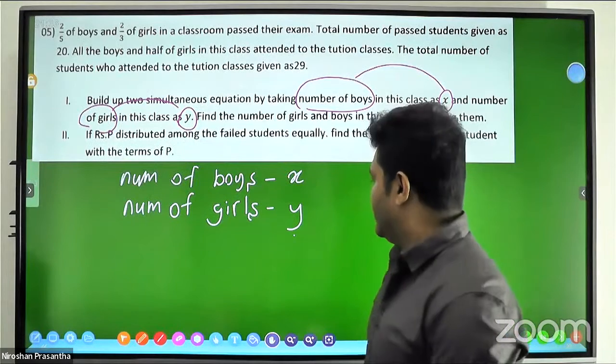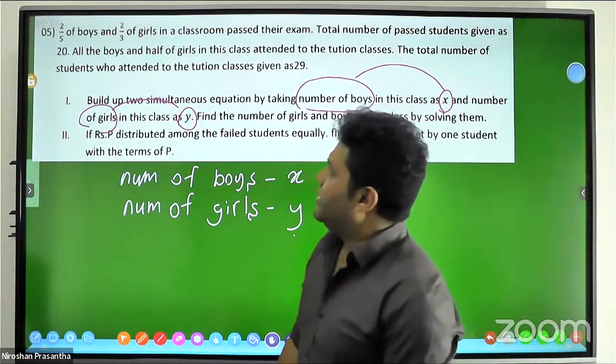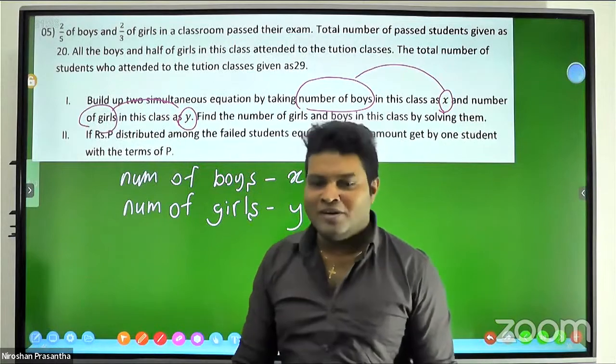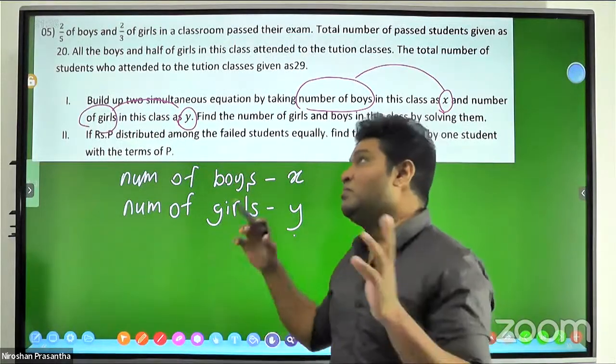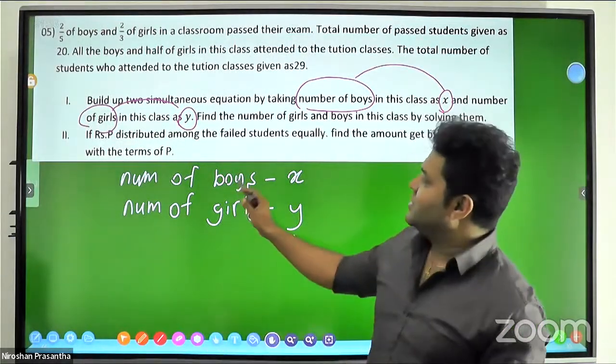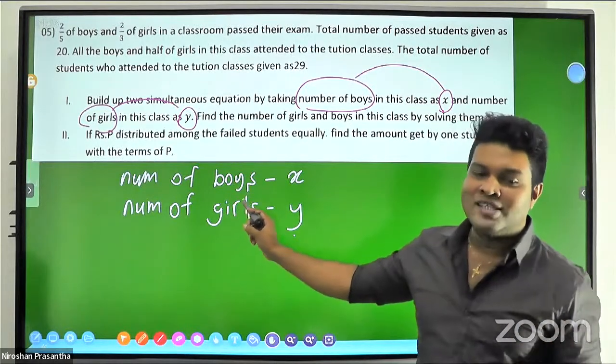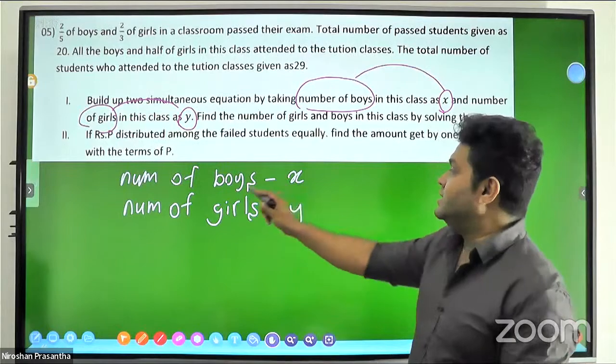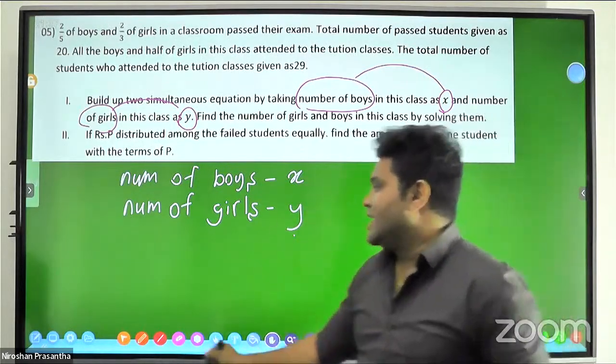Now we will read it. What's the equation? 2/5 of boys. Instead of boys, I can insert x, so 2/5 of x. That's what I am writing.